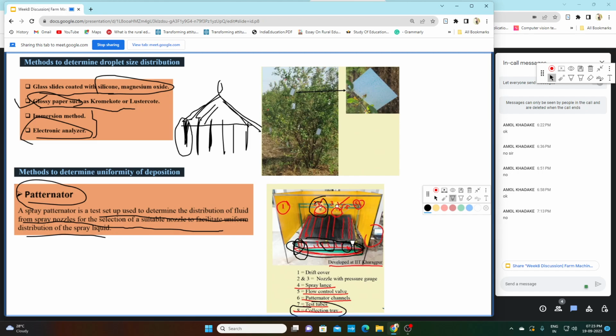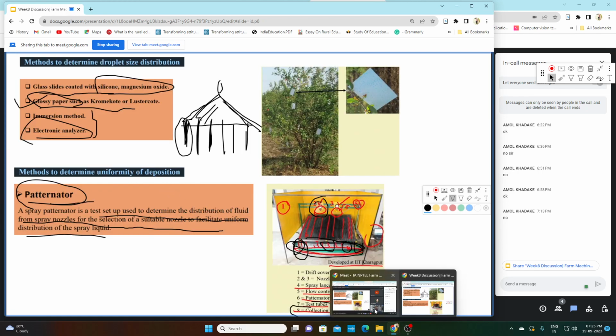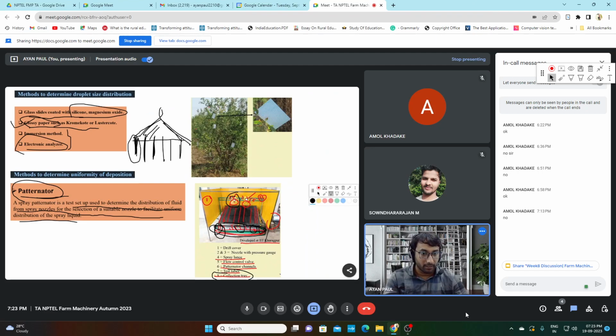Wherever the test tube is, we can calculate the spray liquid coming into the test tube. So that is the function of the patternator. Okay, is this clear why we use a patternator?